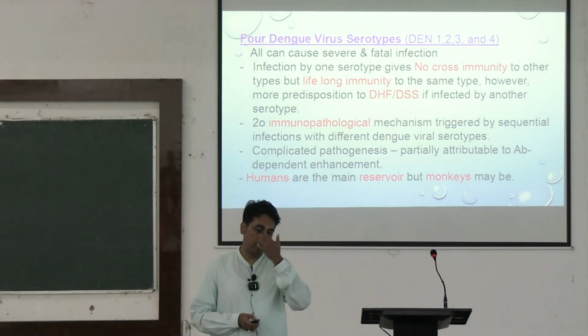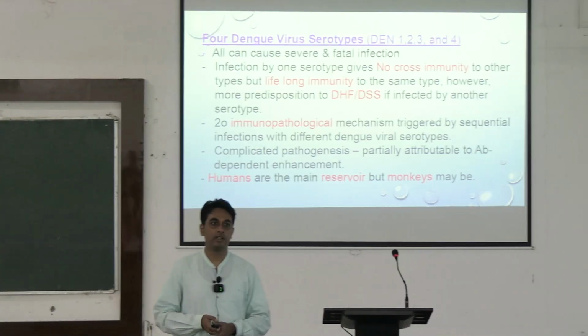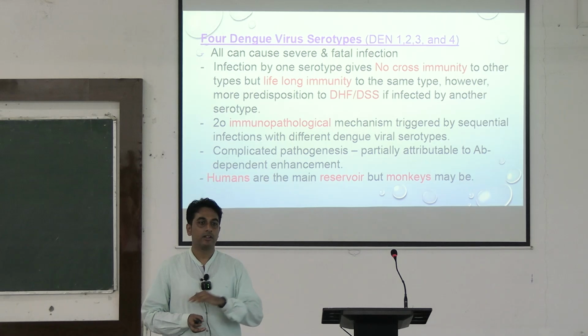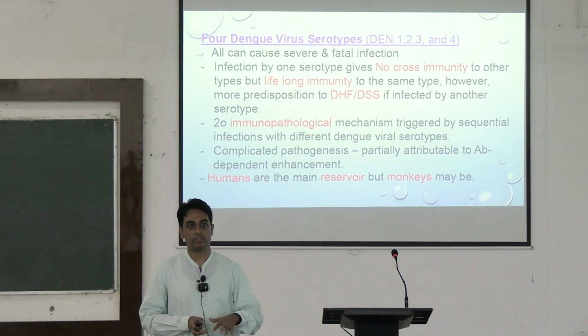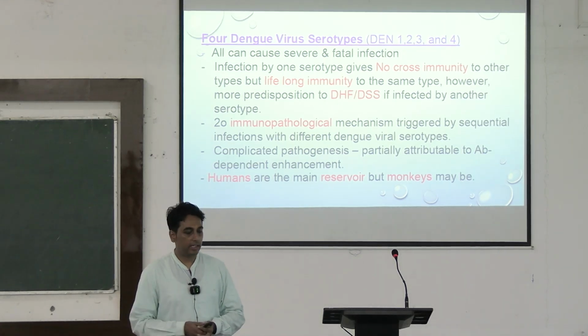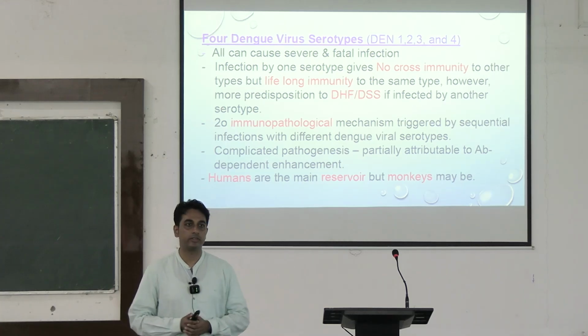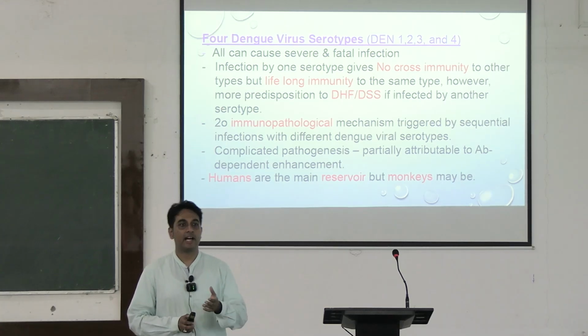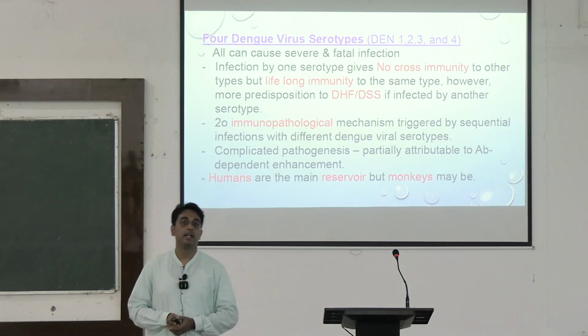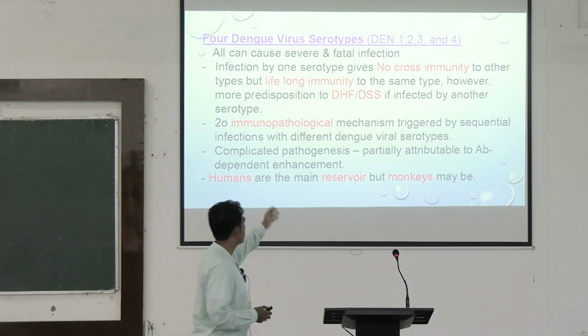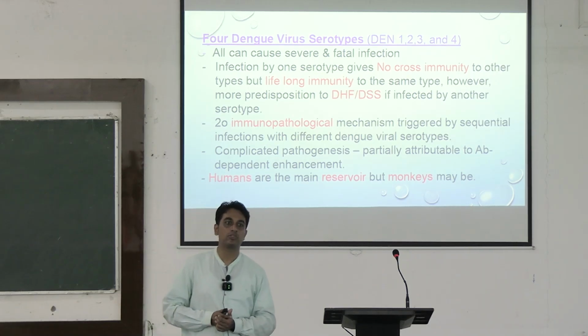If infection occurs with one serotype, that person will have immunity from that serotype only, but if he is again attacked by another serotype, say first infected with dengue serotype 1, then with dengue serotype 2, then it will have a higher chance of progressing to dengue hemorrhagic fever and dengue shock syndrome.